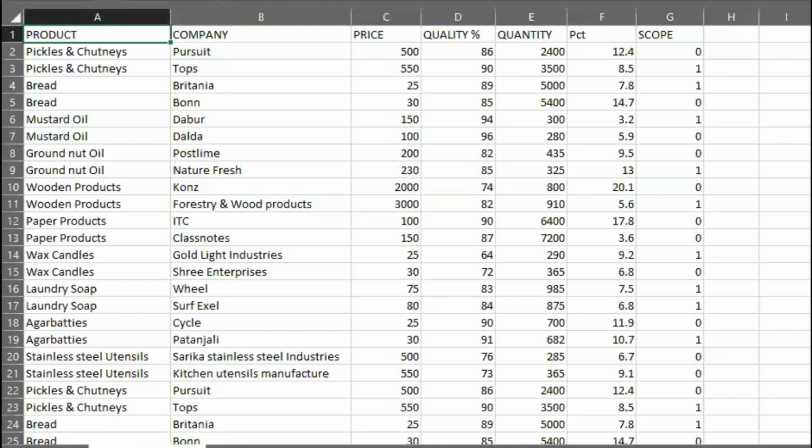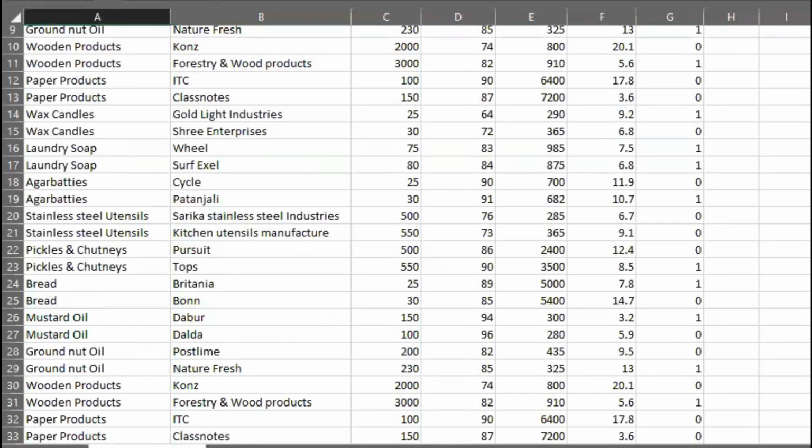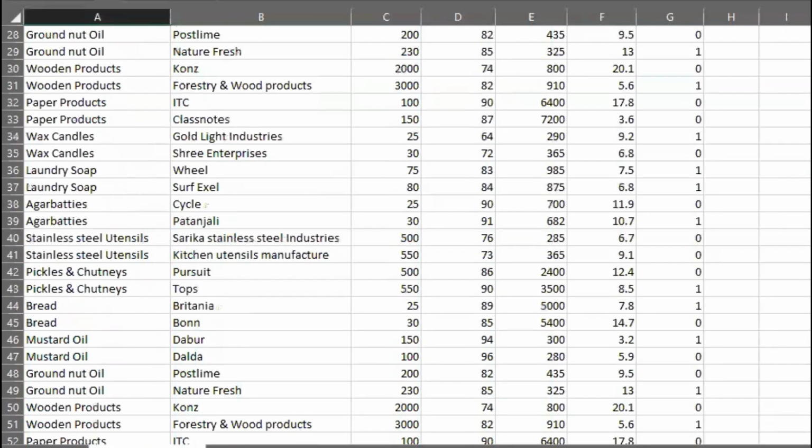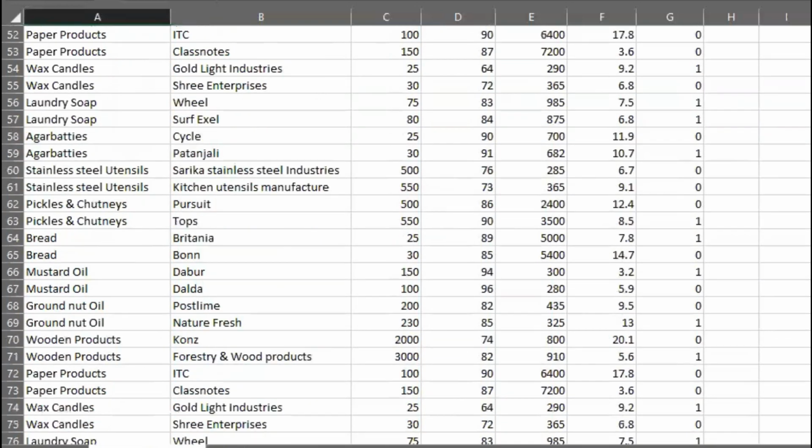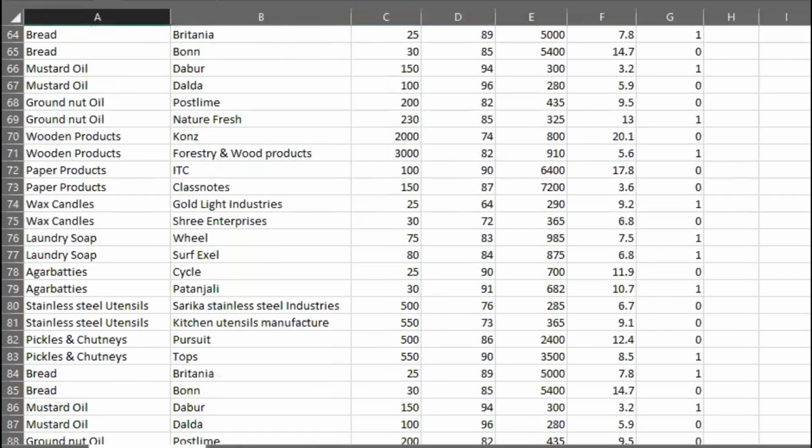The dataset comprises 7 attributes, namely products, company, price, quality percentage, quantity, profit percentage, and scope, which give us the prediction of future sales. Various products are listed along with their brand and price. Quality percentage defines how good the quality of the product is.